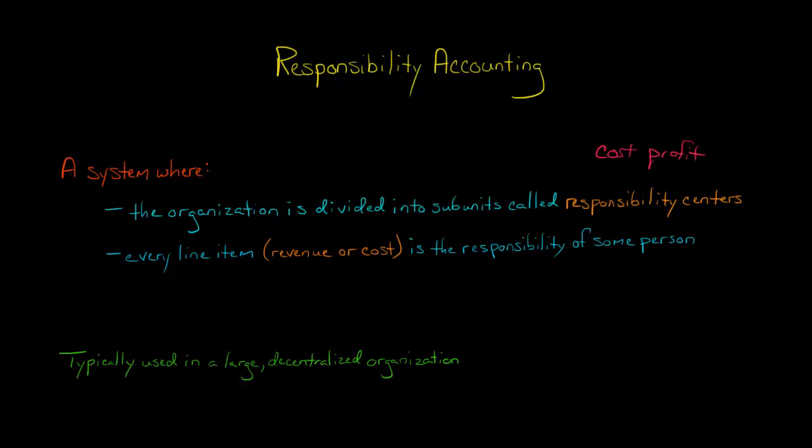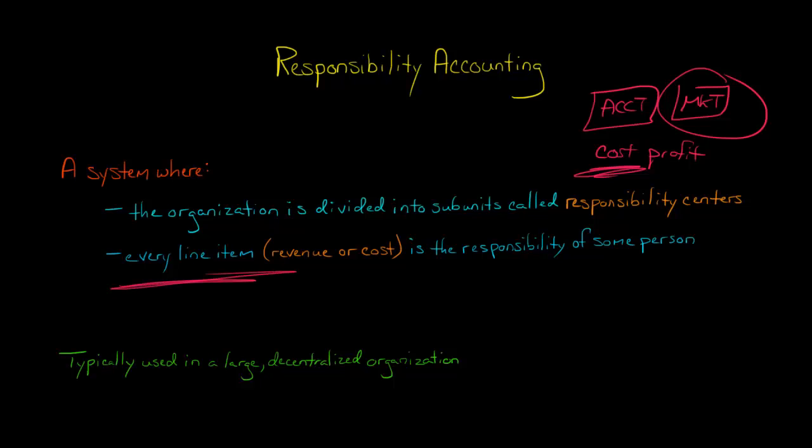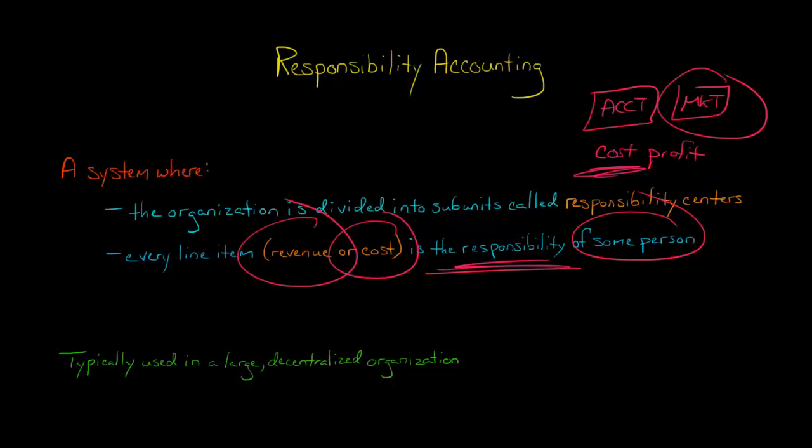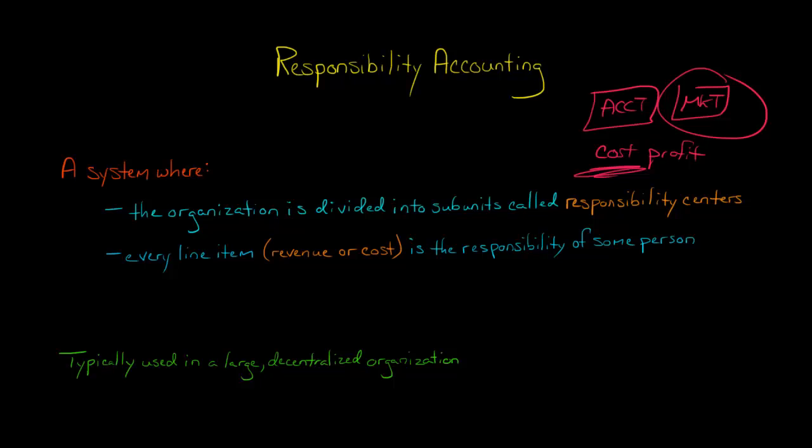For example, you break the company down and you say, okay, we've got our accounting department, we've got our marketing department, and so forth. And then the marketing department would be responsible for all the marketing costs. Then every line item, for example, in your budgeted income statement, every type of revenue, every type of cost is the responsibility of some person. So for example, the cost of the accounting department, any expenses related to accounting for your company, could be traced back to the manager of the accounting department.